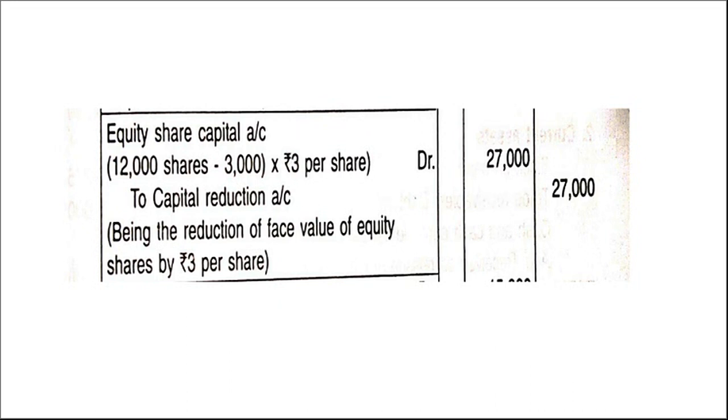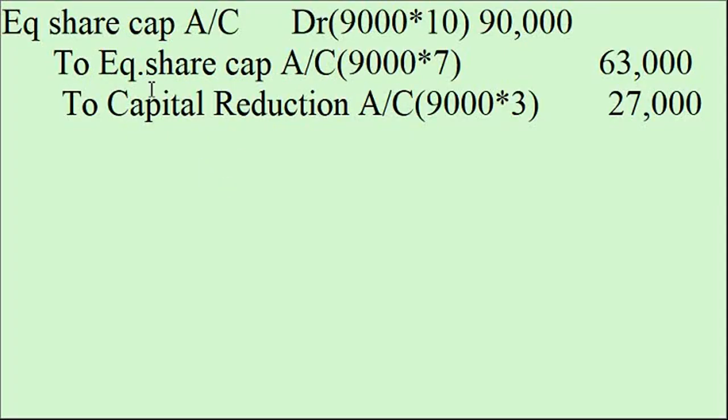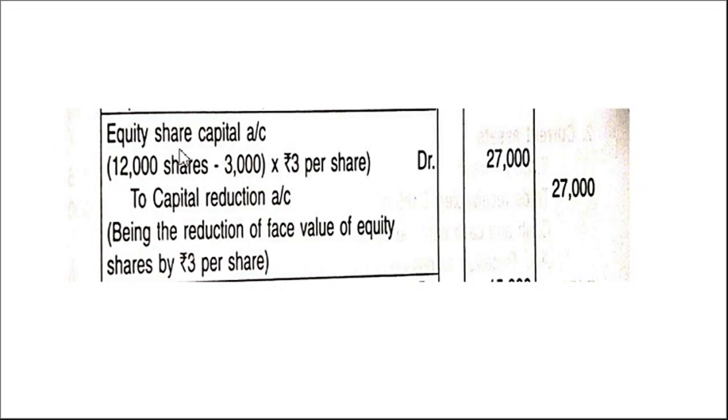Another method is, as usual, how are we writing? Equity share capital account debtor 9,000 shares into 10, 90,000 to equity share capital account to capital reduction account. So here they have given 3 rupees, so it comes here, capital reduction account 3 rupees. So remaining how much? 10 minus 3, 7. So equity share capital account 63,000. Correct? Both the ways you can write. No problem. So equity share capital account debtor to capital reduction account you can write directly if they have given the net amount 3 rupees.